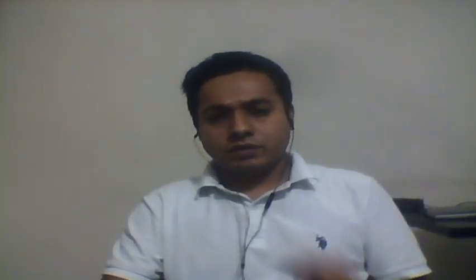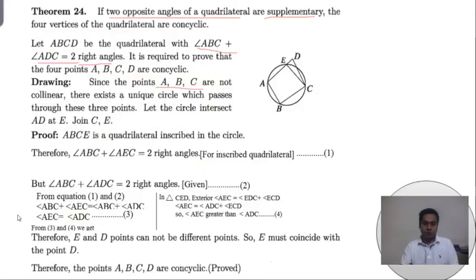So if you prove any theorem, I want to say again, you must know what is the given condition and what we have to prove. It is important for every theorem. I think you have to memorize, you have to know at first which thing is given and which condition we have to prove.